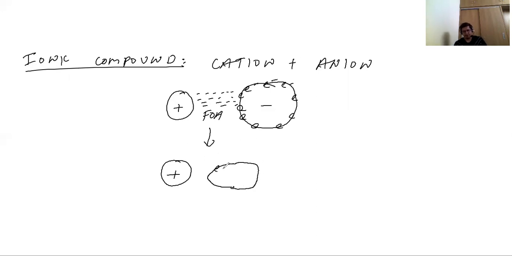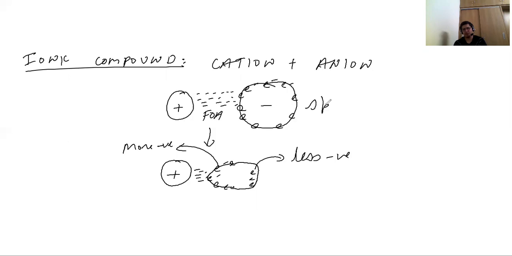Here you see the negative electron density is more on this side and the electron density is less on this side. So again, there is a force of attraction here. At this end, there is less negative charge or fewer electrons, and at this end, there is more negative charge, or more electrons.